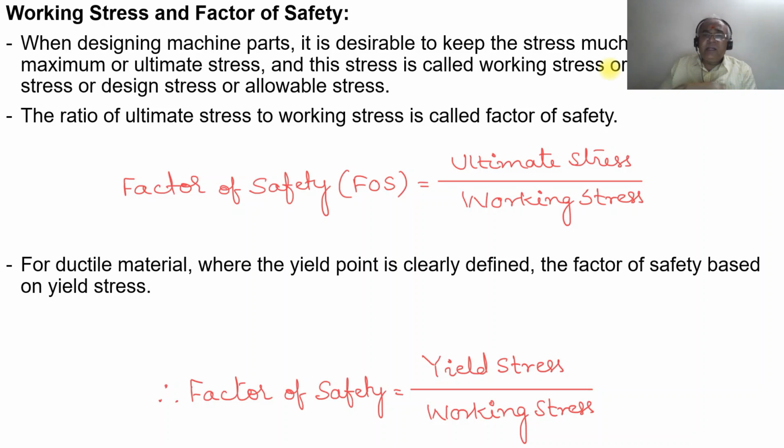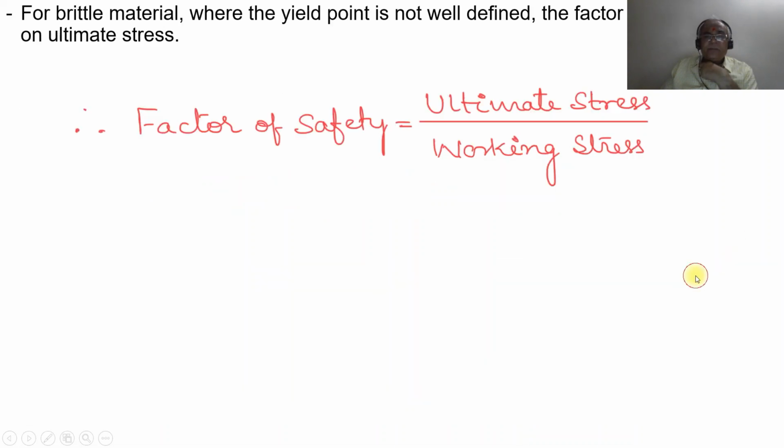The ratio of ultimate stress to the working stress is called the factor of safety. So the working stress is the ultimate stress divided by the factor of safety. For a ductile material where the yield point is clearly defined, the factor of safety is the yield stress divided by the working stress.